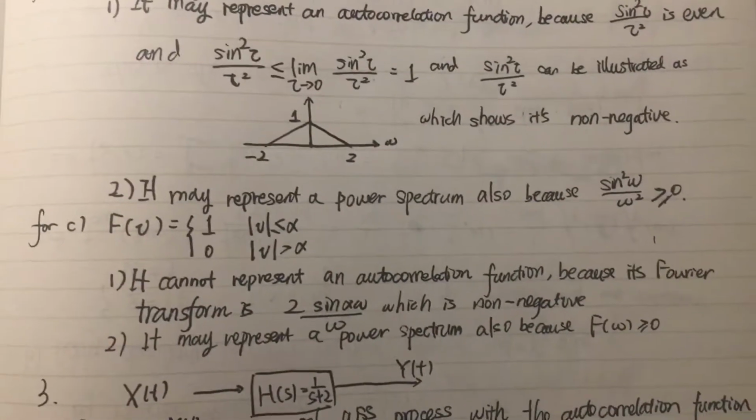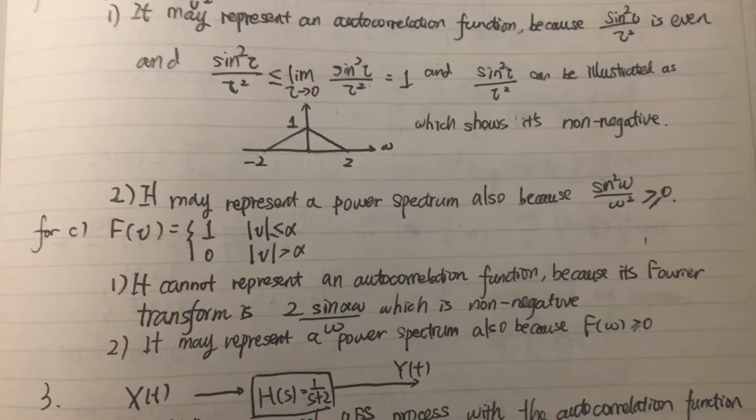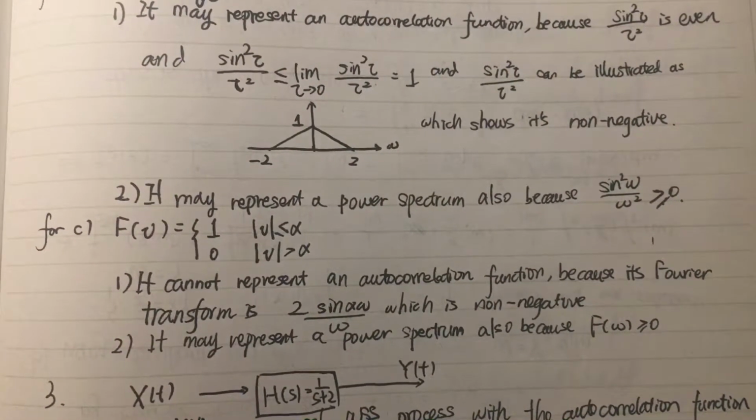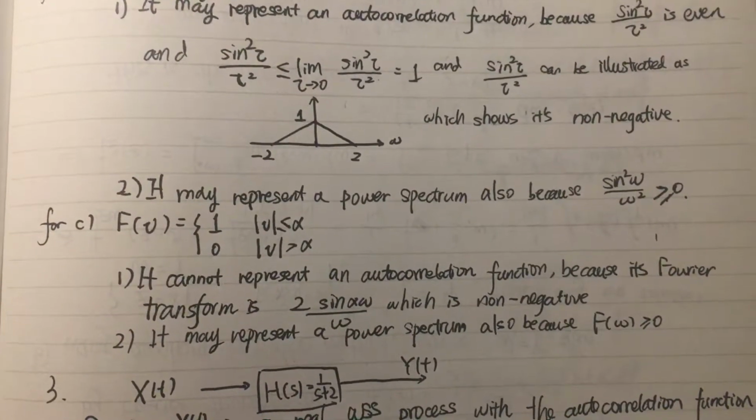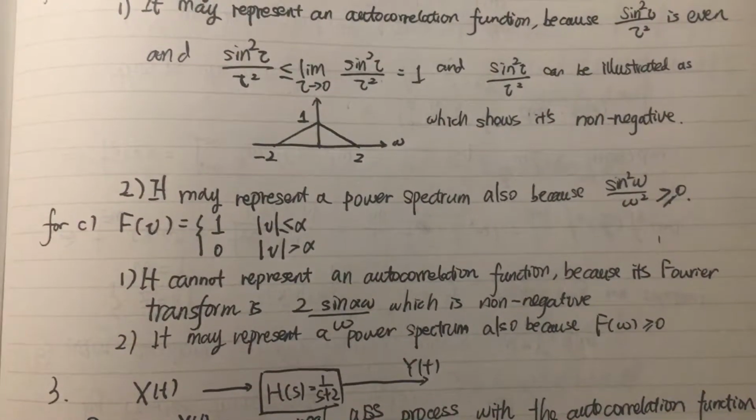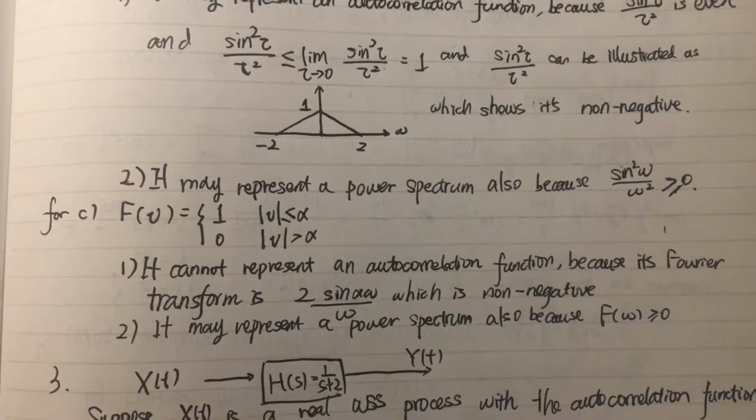For the third situation, we look into f(v), where f(v) is equal to 1 when the absolute value of v is less than or equal to alpha, and otherwise it's equal to 0.